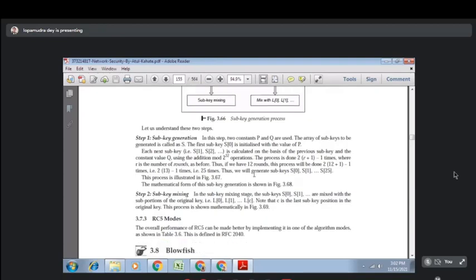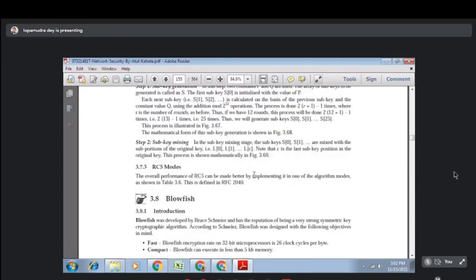So this is the RC5 algorithm. Just go through it once. This is not very important for your exam, but you can still study the algorithm, because it is also present in your syllabus.